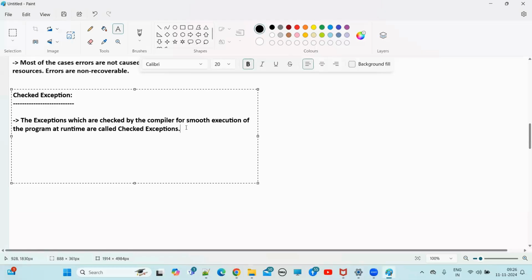Let me explain with a real-world example. Let's suppose you are going for a competitive exam, say a Group 1 or Group 2 exam.